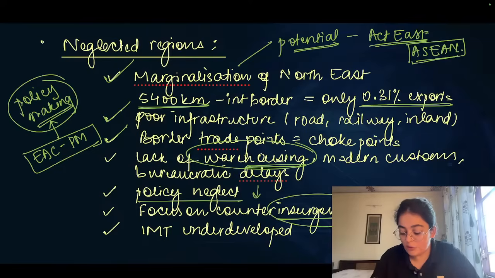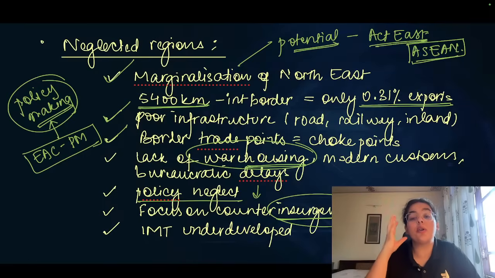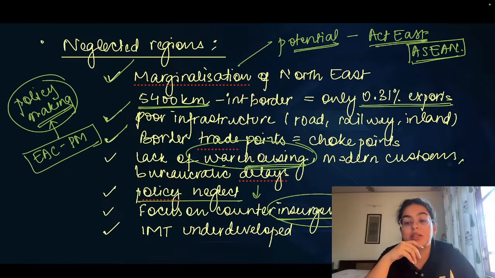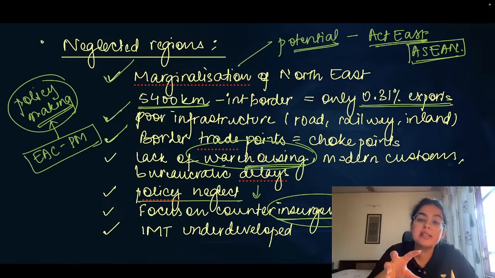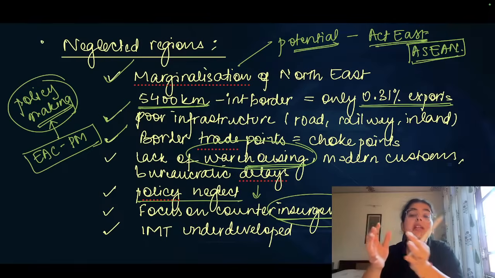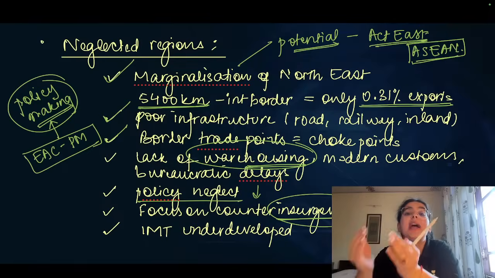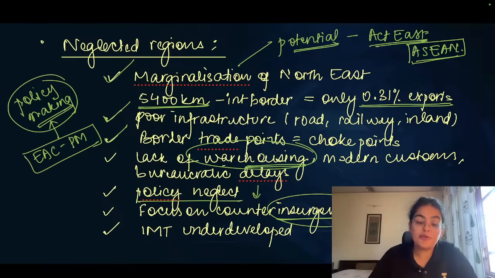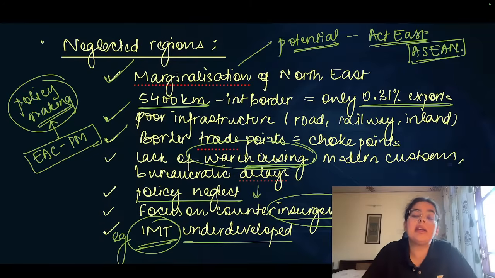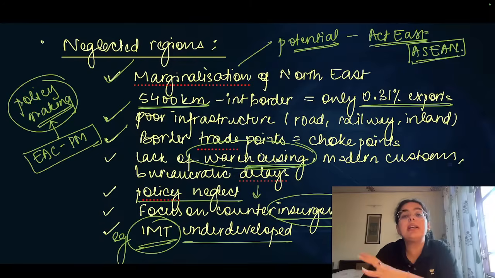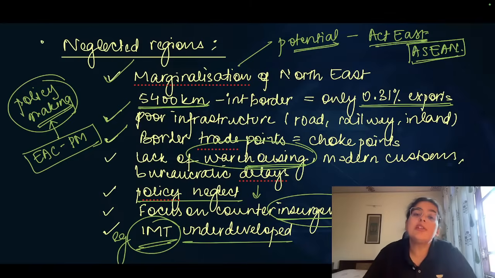That means there is only a focus on countering the security situation in the region, the insurgency situation in the region. In fact, one of the best antidotes to insurgency or instability is development. Development most of the time is the answer to that situation. But if we are overwhelmingly focusing only on containing insurgency, using hard power, using military power, that cannot be the lasting solution. Therefore, another example is the IMT, India-Myanmar-Thailand trilateral highway, which has been underdeveloped. It has remained merely on paper and has not led to its full development.